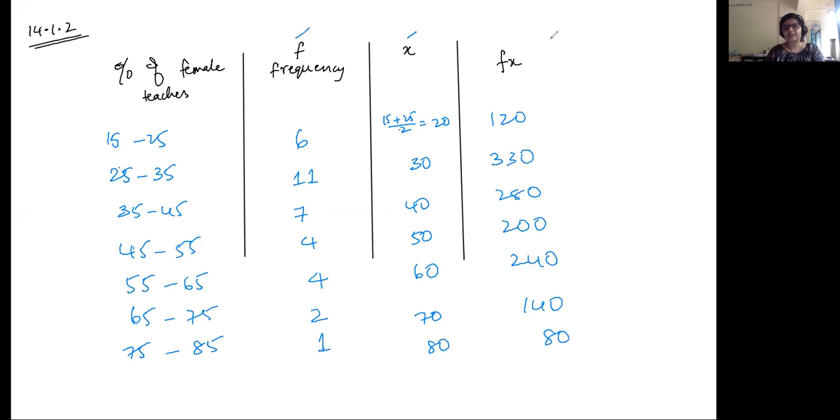Okay. So the formula for mean is equal to sigma fi xi upon sigma fi. There was an error in the calculation. Manasvi and Rishit have clarified.